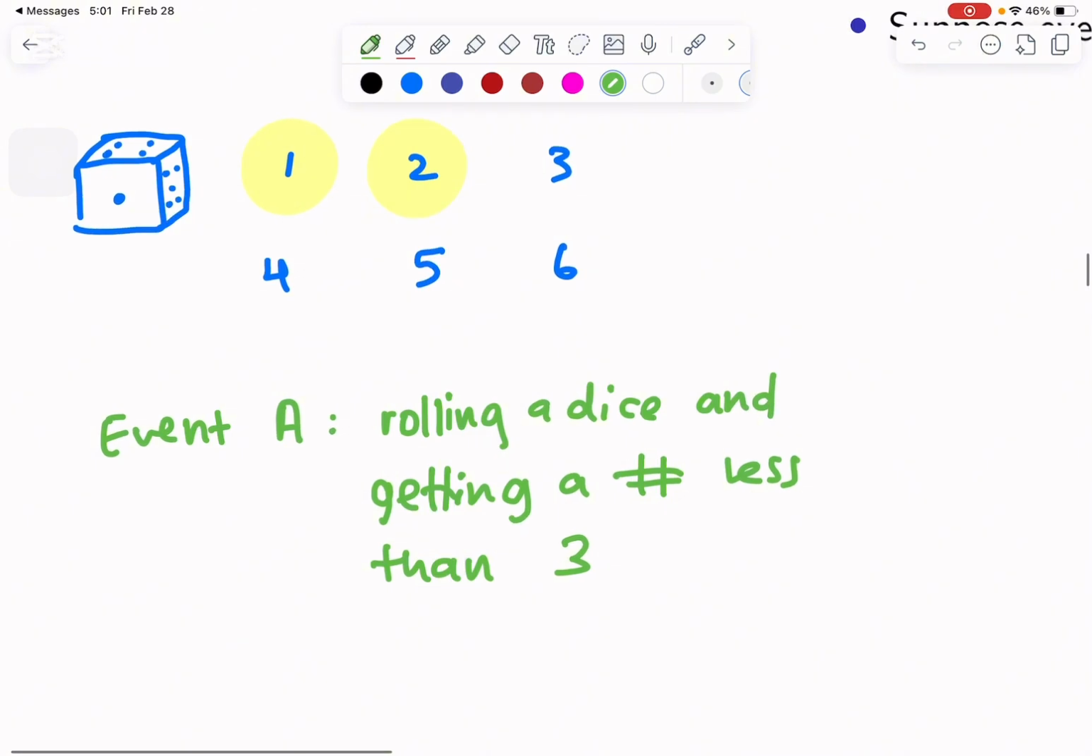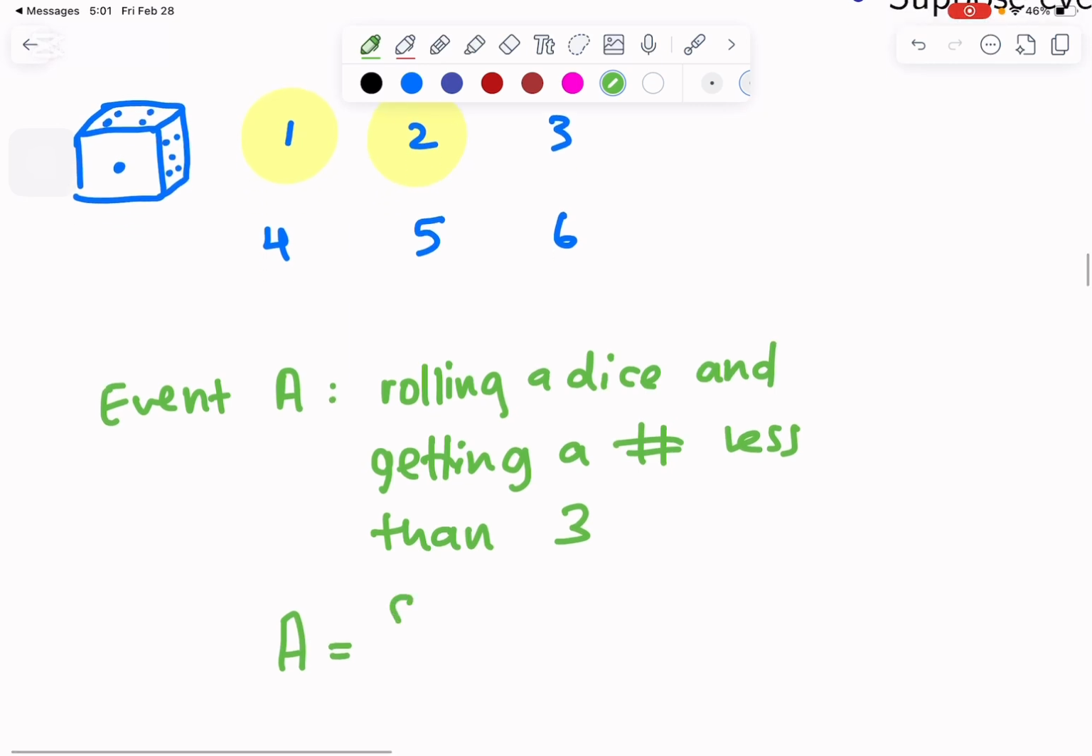Now how do I write all of this in numbers? So what we're going to do is we're going to do A equals, I write the numbers and finally I write letters. Anyway, A, and we put curly brackets, and in these curly brackets we're going to write all the possible outcomes that event A could happen. We said event A is less than 3, so it's 1 and 2. I can write 1 and 2. Those are the outcomes I can get when rolling a dice to fulfill this event A.